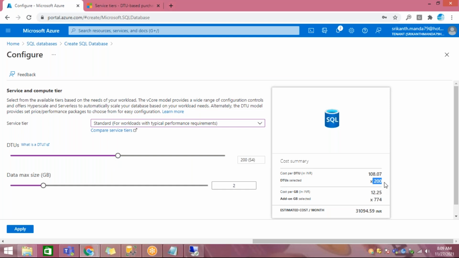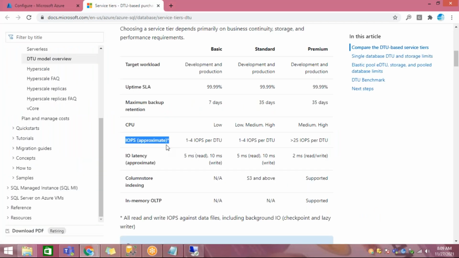What do you mean by DTU? You can see here, per DTU you can have 1 to 4 input output per second, meaning queries you can pass. So you request the server and get the response. In case of standard, it is 1 to 4.